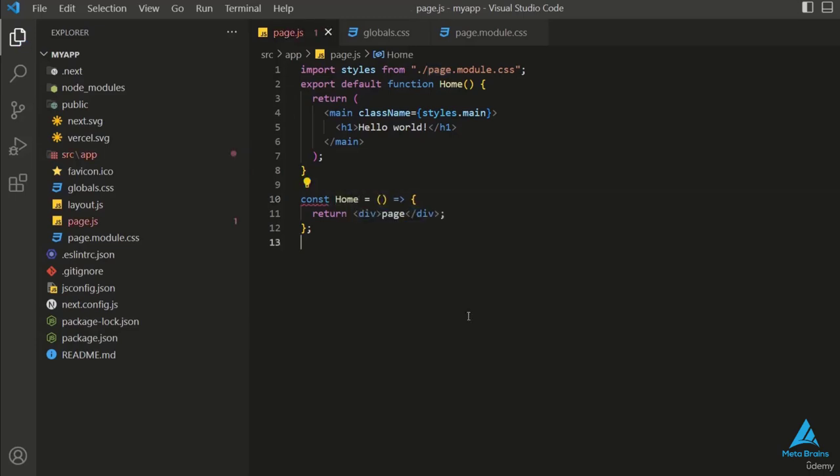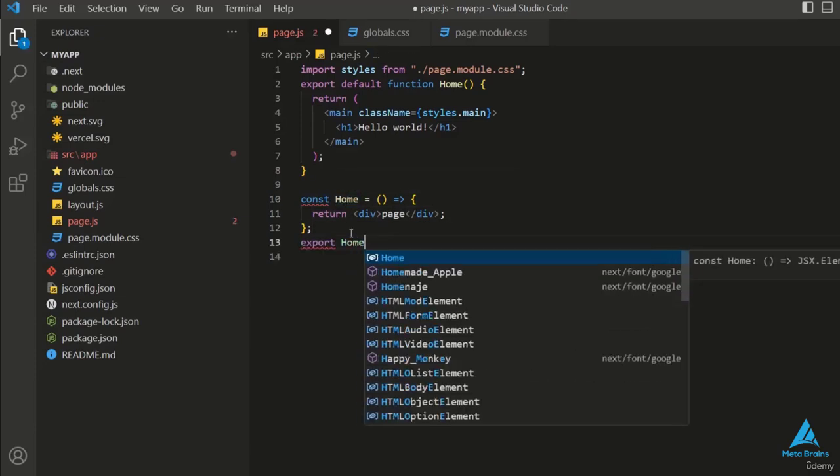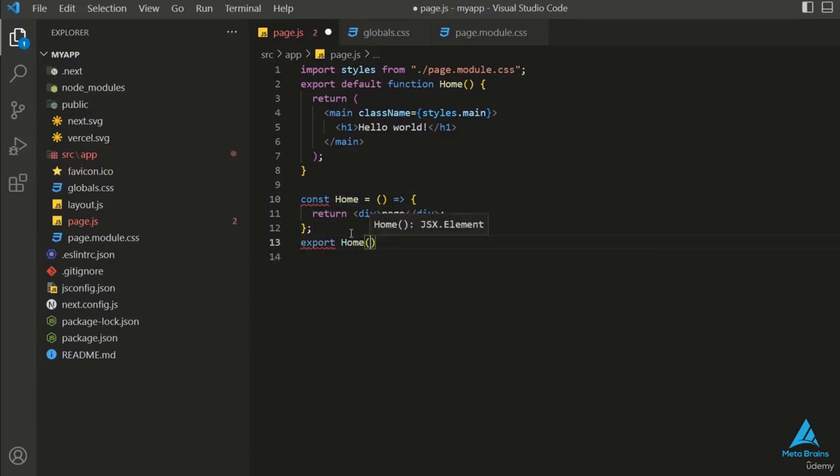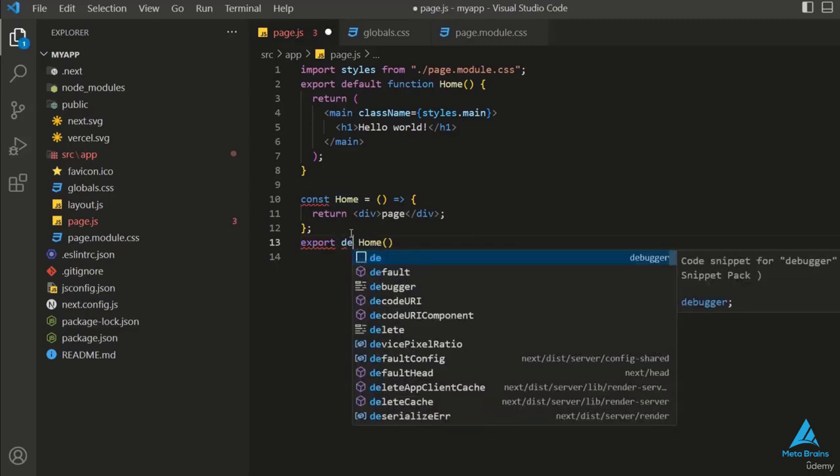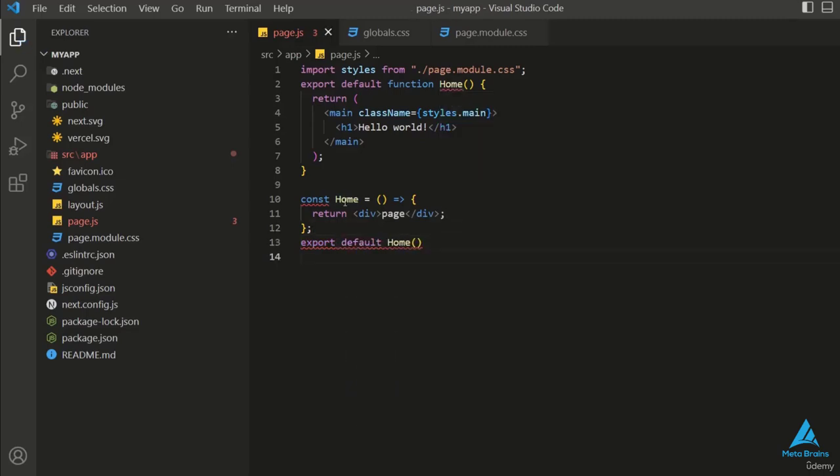You have to remember that whenever you want to export any component, the first letter of the component's name should be capitalized. I'm facing an error here. I'll export this and import home as the default. Here I'm facing an error because we have already used the home component name. So we'll use this as a page and do not need to export this. I'll remove this. Now I'll add the first page title and save it.